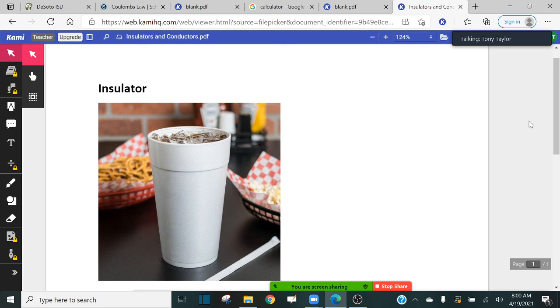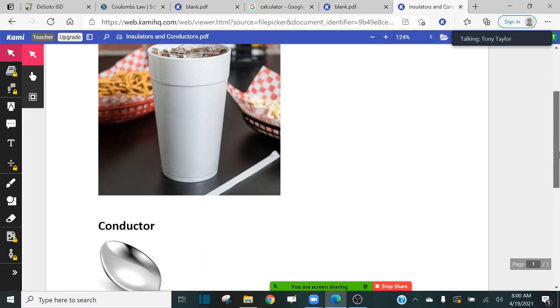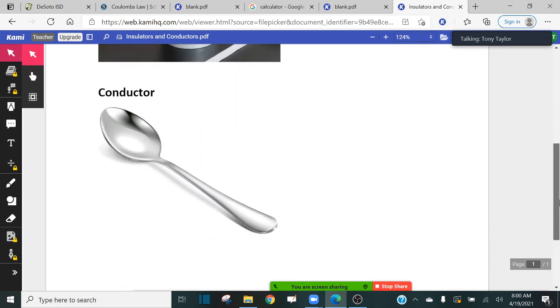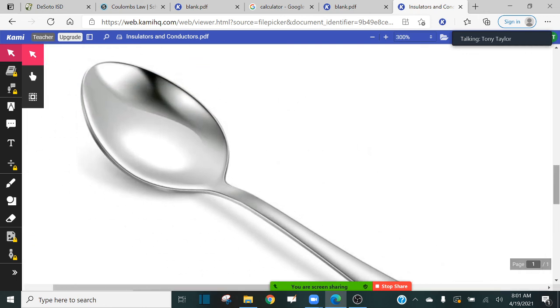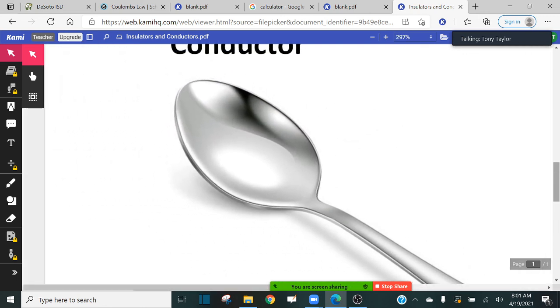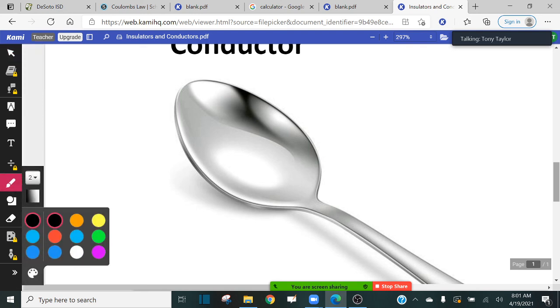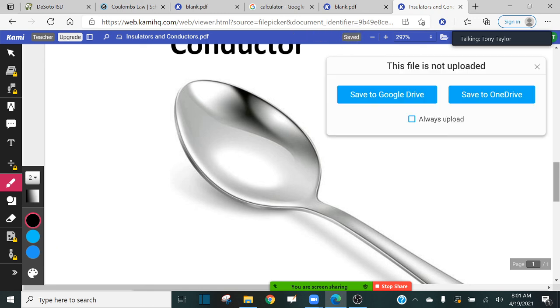Okay. Now, imagine that you compare that to a conductor. So, for example, imagine metal. Metal is a good example of an excellent conductor. So you may know that we have atoms here. Hold on, let me make this bigger so y'all can see this.